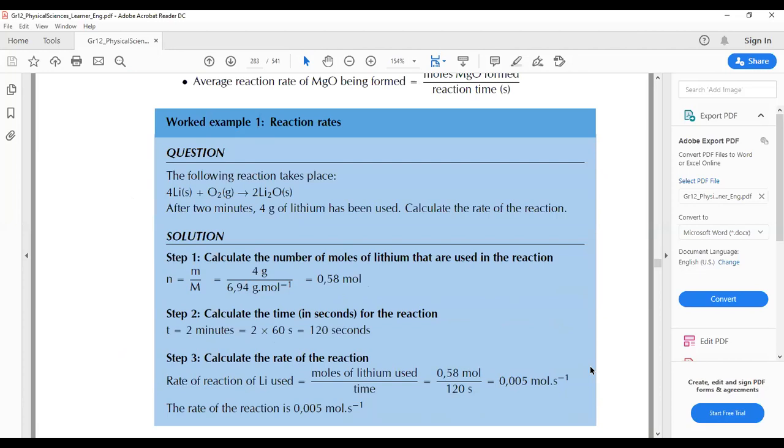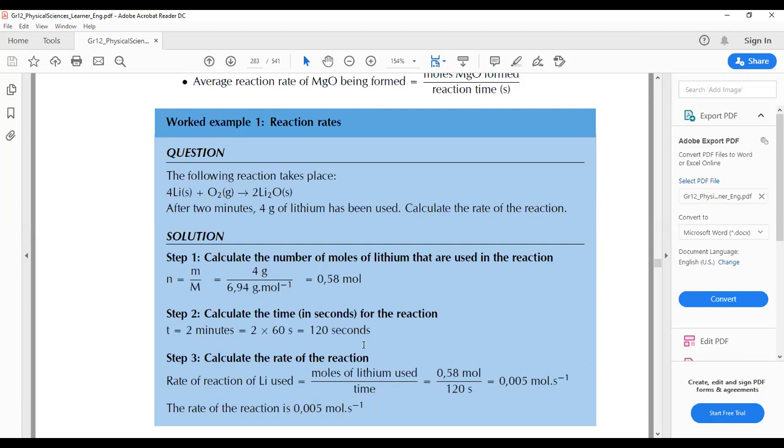So what do we do? In all chemistry calculations, the first thing that we do is convert what we have to the number of moles, because that's the standard quantity that we use for chemistry. Okay, so as you can see, step 1, we calculated the number of moles. We take what is used, which in this case is lithium, right? And we have our molar mass right there. And then step 2, we calculate the time in seconds for the reaction. So here they have said 2 minutes, so we need to convert it to seconds, which is 120 seconds.